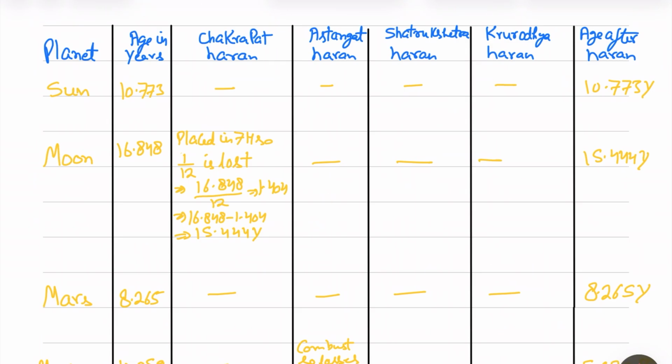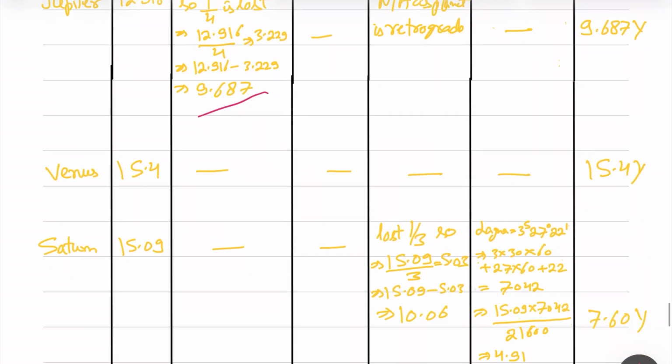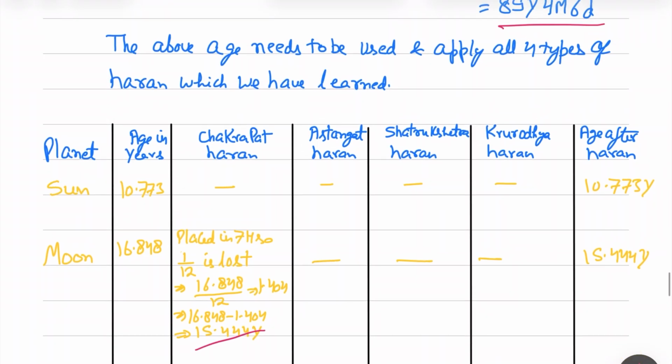So placed in 7th house and it is benefic, so we'll use 1/12th. So 1.404. So net age will be 15.44 years. And the rest of the Harans are not applicable. Here in Chakrapath Haran, it is only Jupiter 1/4. So net age of Jupiter is this. Rest of the planets are not there.